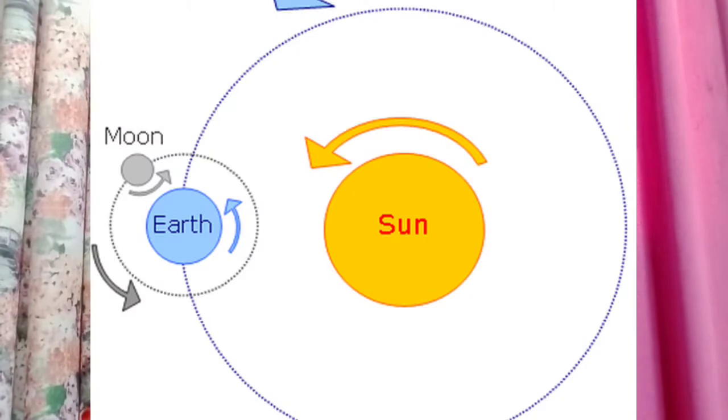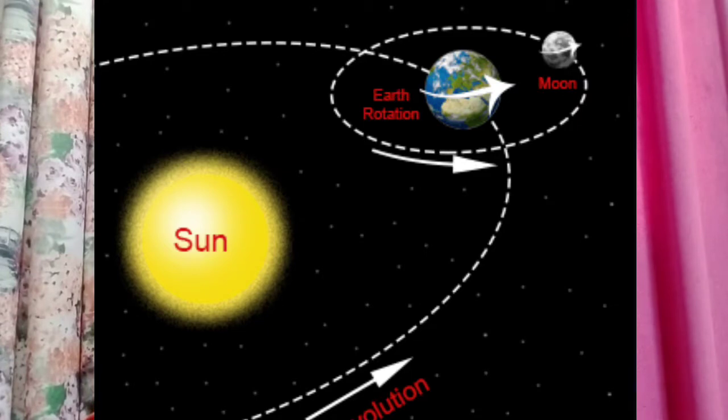Tides occur due to the revolution of the earth around the sun and the indirect revolution of the moon around the sun. You may be surprised why tides occur due to revolution. Revolution means when earth goes around the sun. And the moon goes around the earth, which means automatically the moon is moving around the sun also. These are the reasons due to which tides occur.